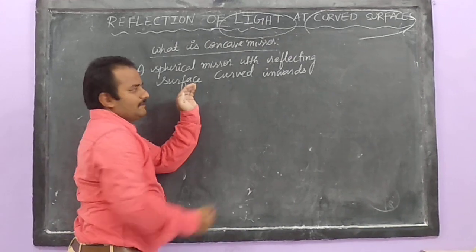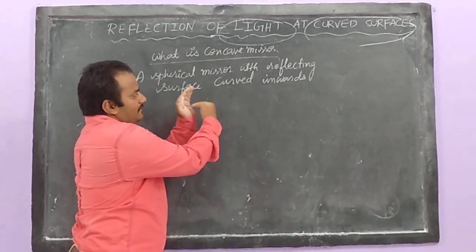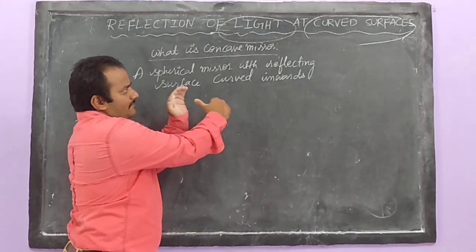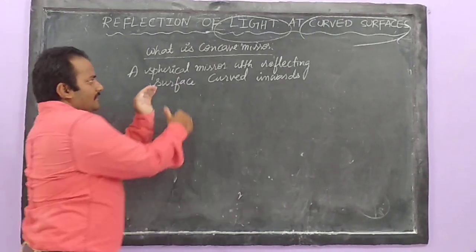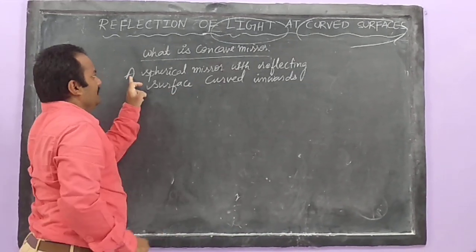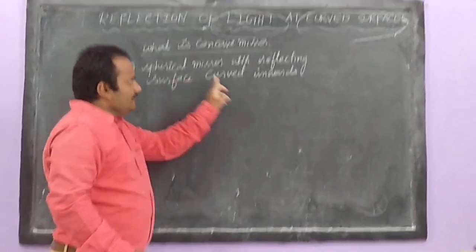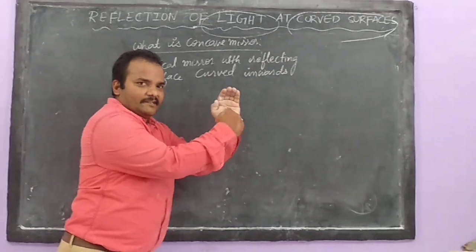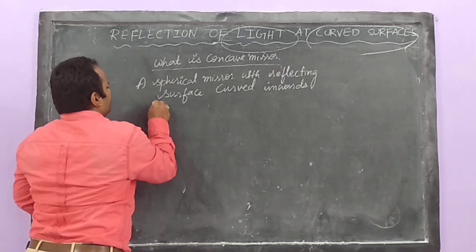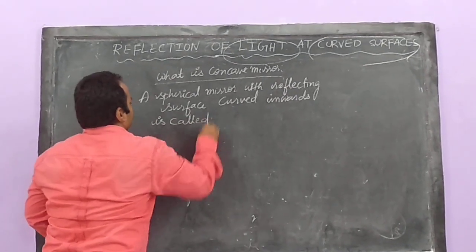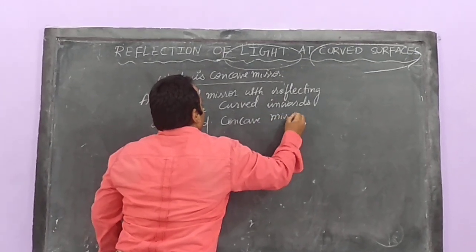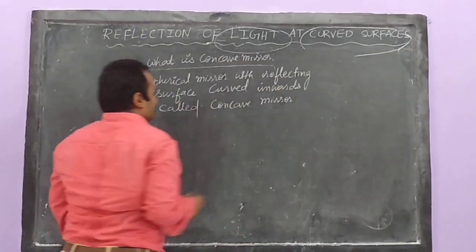If this is your concave mirror, see, this is the reflecting surface, curved inwards. The light is coming inside of the mirror, because inside only you have the reflecting surface. A spherical mirror with reflecting surface curved inwards is called a concave mirror.